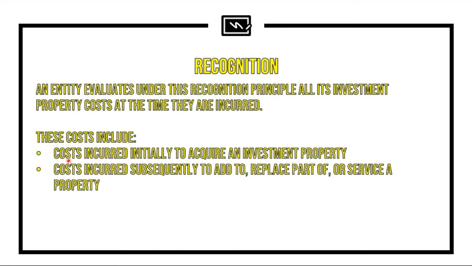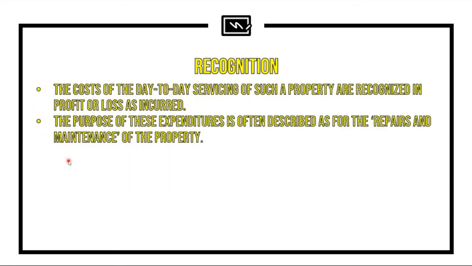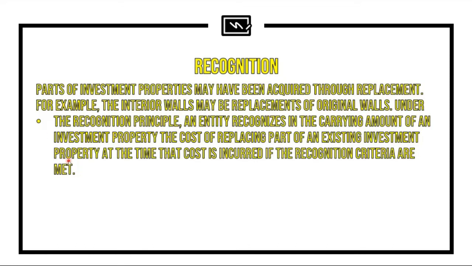If it is going to increase the useful life, if it is going to increase the productive capacity, or it is going to lessen the cost of maintaining it later on. Okay, so those are the three criteria or basically guidelines for us to check whether the subsequent cost can be capitalized or not. Okay. So again, parts of investment properties may have been acquired through replacement.